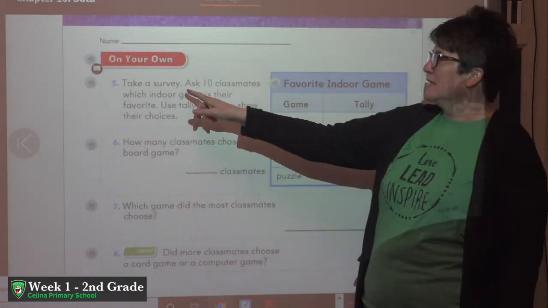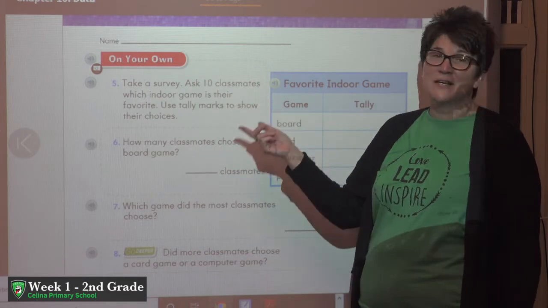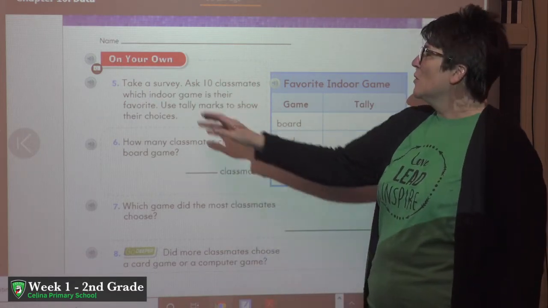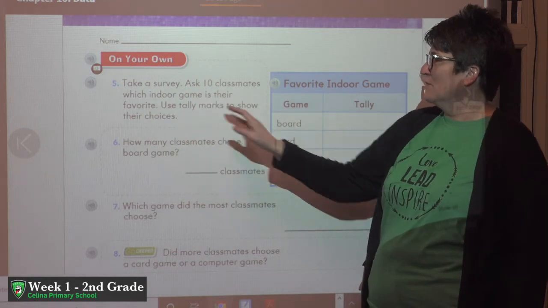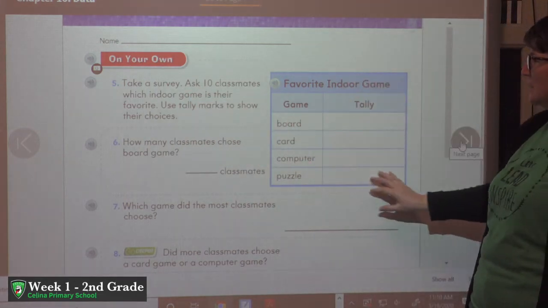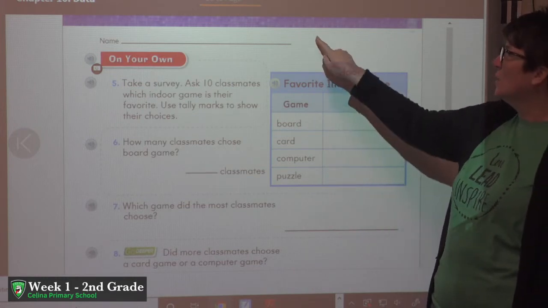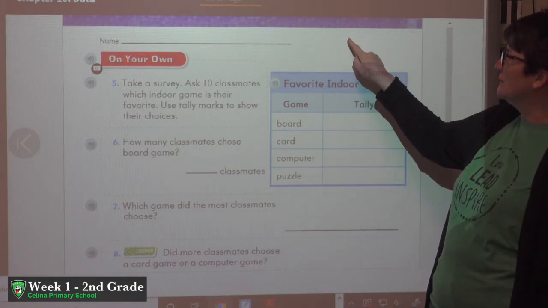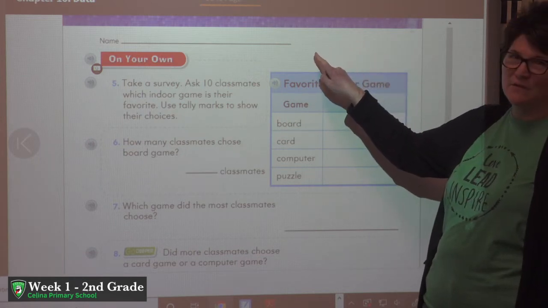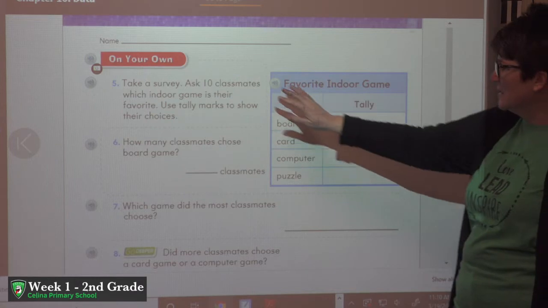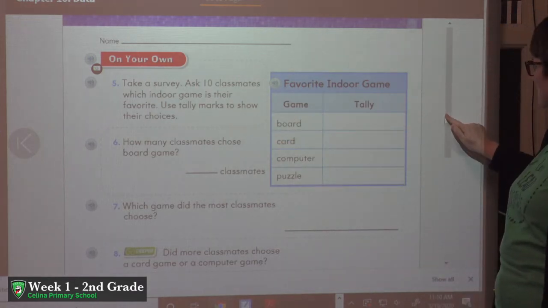On this page, you're taking a survey again, asking 10 classmates. We're not here, so ask people at home, call people. Which indoor game is their favorite? Use your tally marks to collect your data here. Don't forget when you have that fifth one, 1, 2, 3, 4, you slant that fifth one so you see them in groups of 5, and then you're going to use this data to answer these questions.